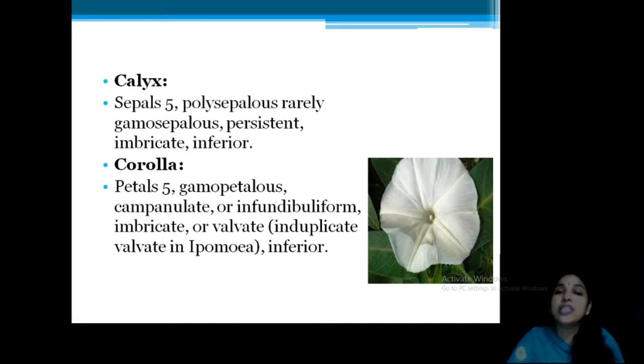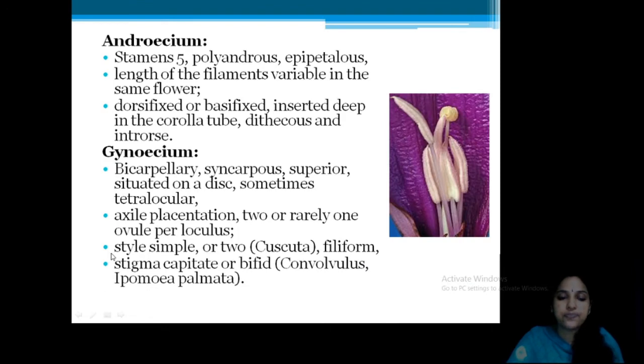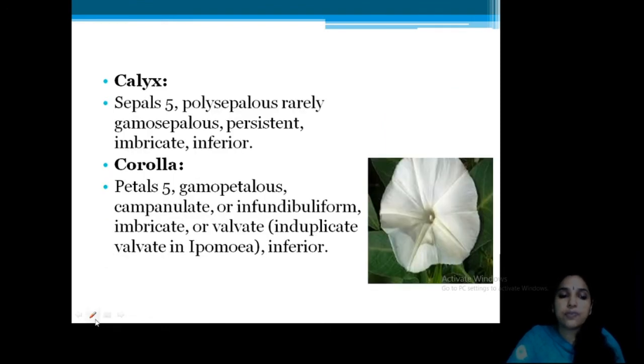Then the corolla has 5 petals, gamopetalous. And this is a very important point that you should always remember. What is that point? Petals 5 and campanulate or infundibuliform. This is the typical shape of the corolla.